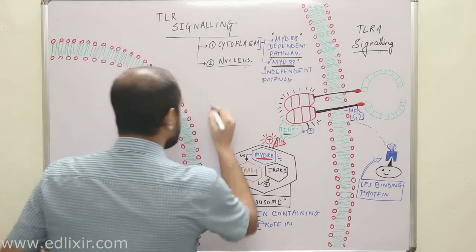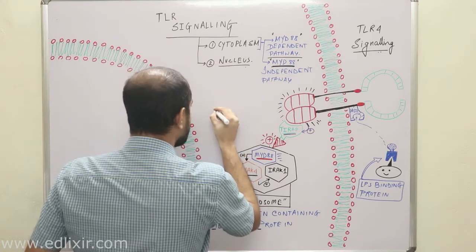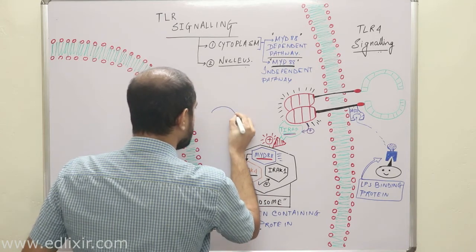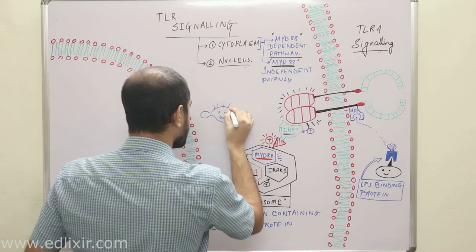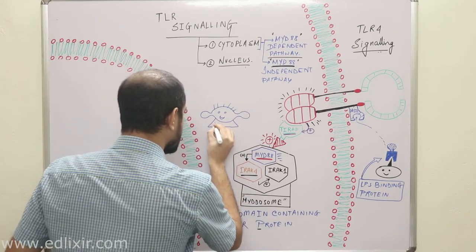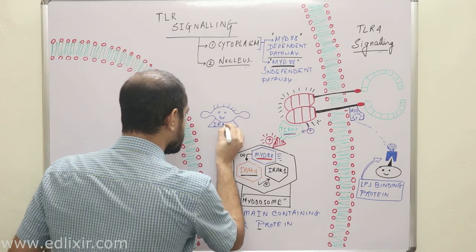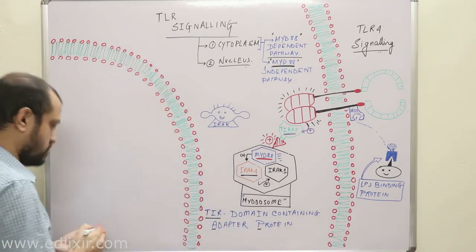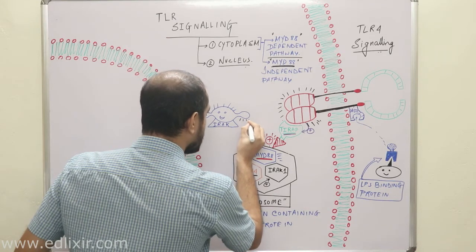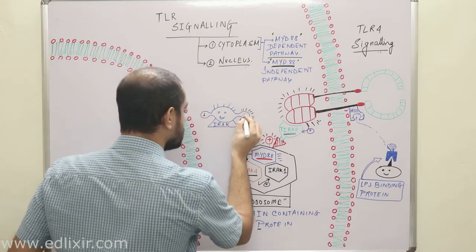Now listen with all your attention. This is how your IRAK protein actually looks. Suppose this is your IRAK protein. Not IRAK1 or IRAK2, both have a similar type of structure. Now you can see there are two hands of IRAK, right? Suppose this is the first hand and this is the second hand.